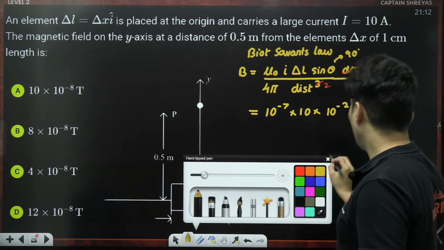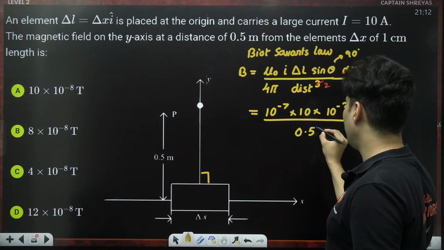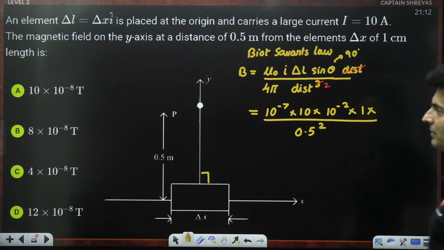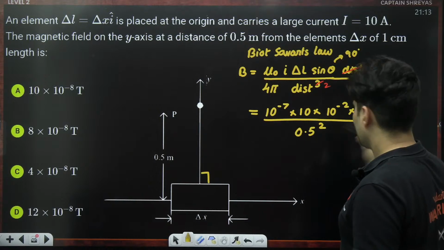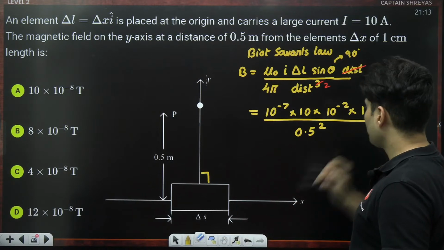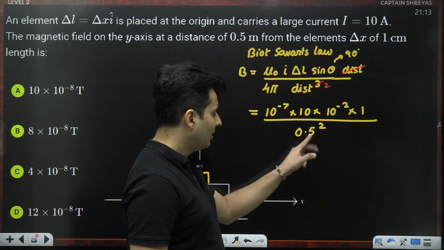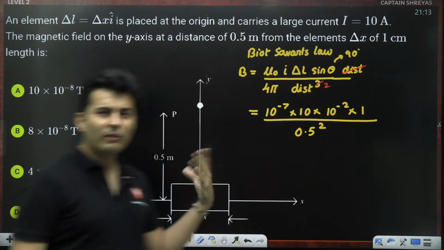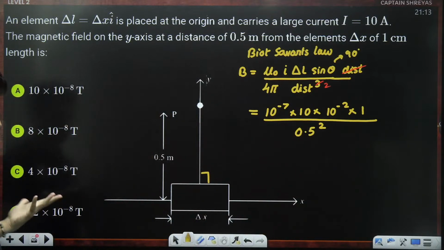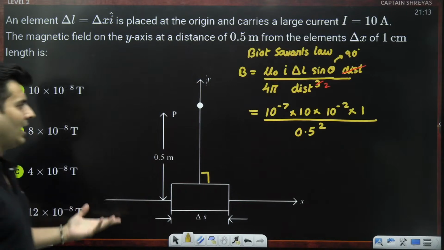So what I will have is the distance square, which is nothing but 0.5 square. I mean, there is nothing left over here. If you look at it, 0.5 is half. So half square is 1/4. 4 will go on the top. Everything is power of 10 or ones or 0 or decimal. So answer should be 4 into something. Yes, I don't even have to calculate.